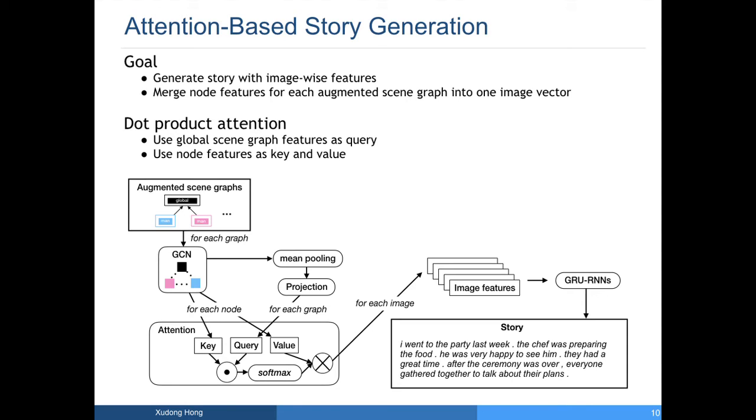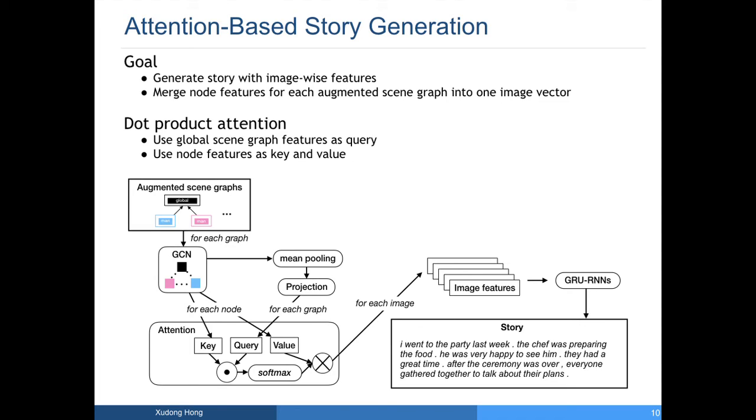For each augmented scene graph, we first compute the dot product between the query and the key. Then we feed the output through the softmax function and normalize across all the nodes.